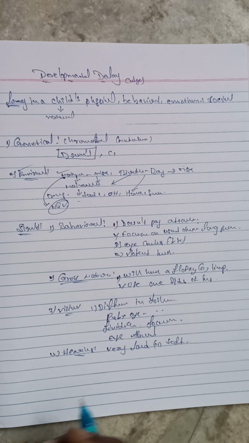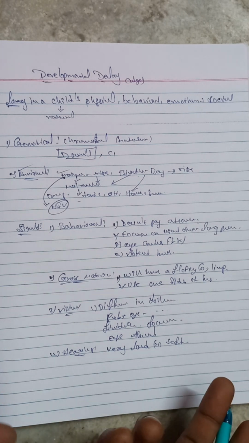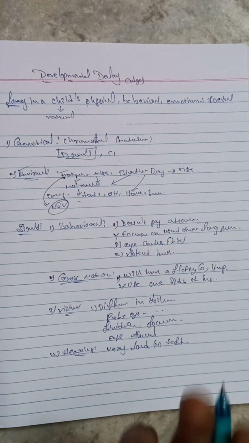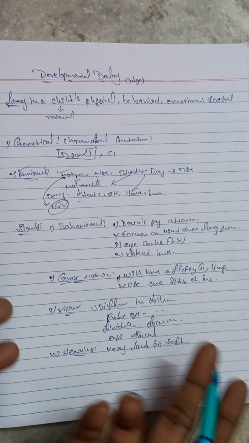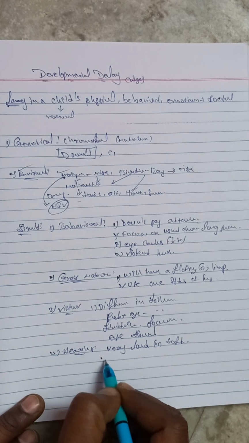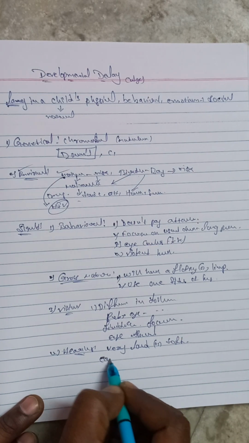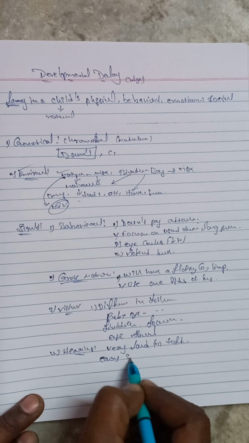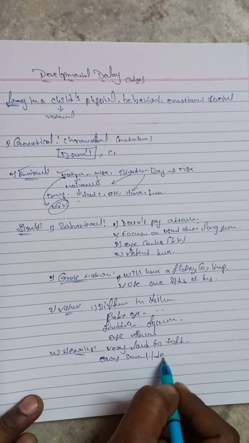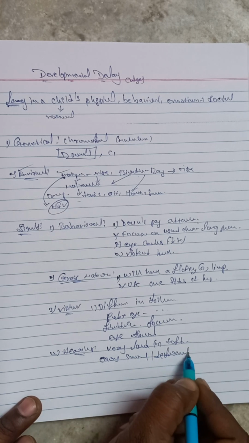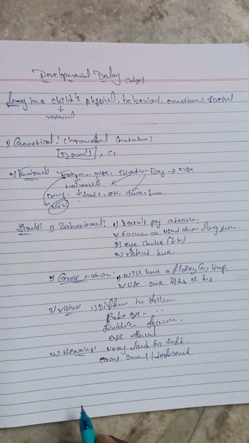The next one, difficulty in understanding and following directions also. And sometimes the ears appear small or deformed also. So these are the signs and symptoms of developmental delay.